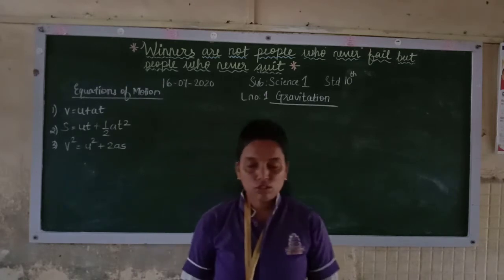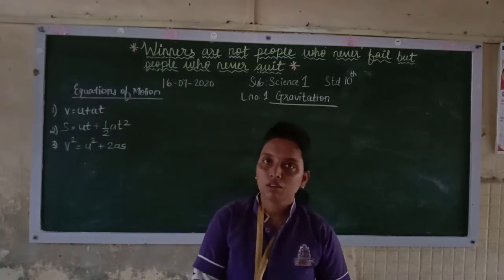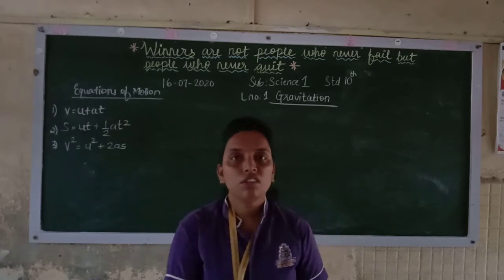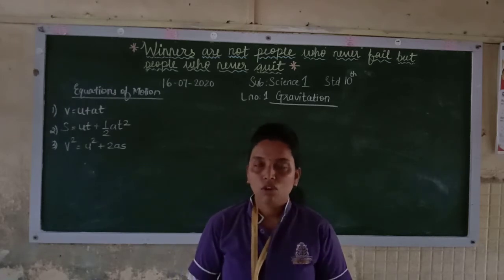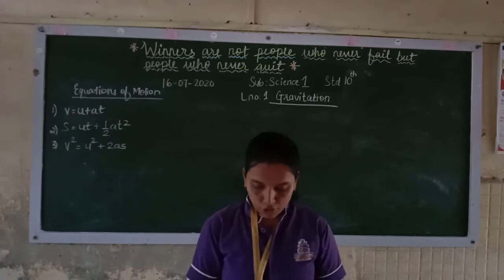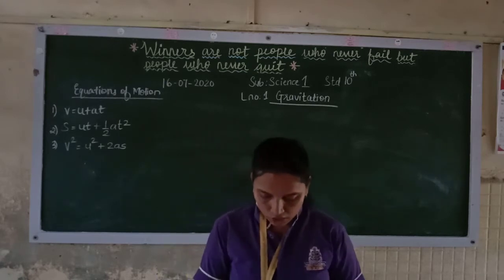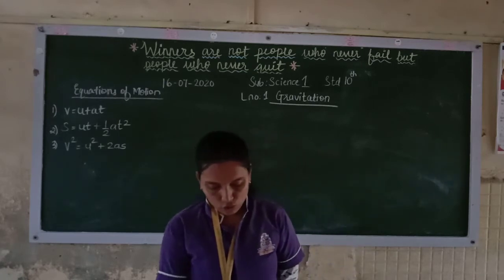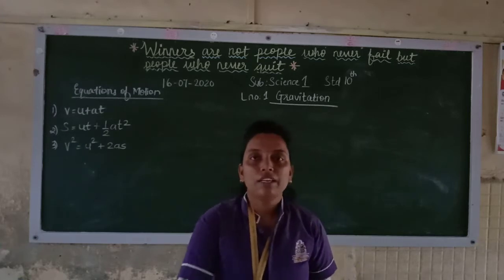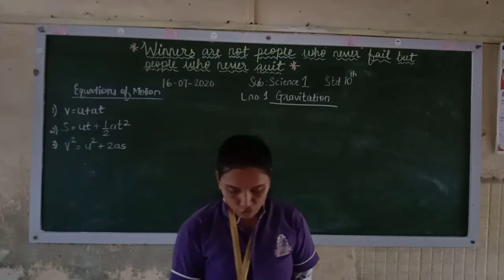So what are the effects of a force acting on an object? Now a force can set a body in motion which is kept at rest, or it can change its speed. For example, a ball at rest on the floor is pushed. If a ball you have kept on the floor is pushed, it will roll and go forward. Why? Because you have applied a force to it.